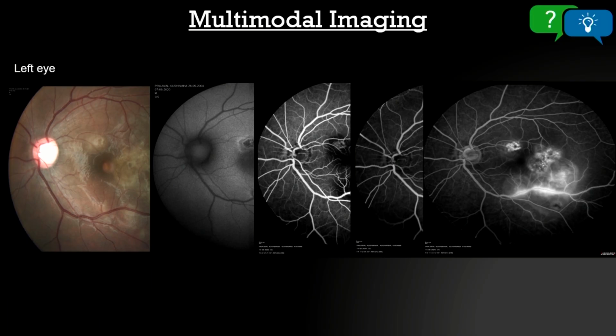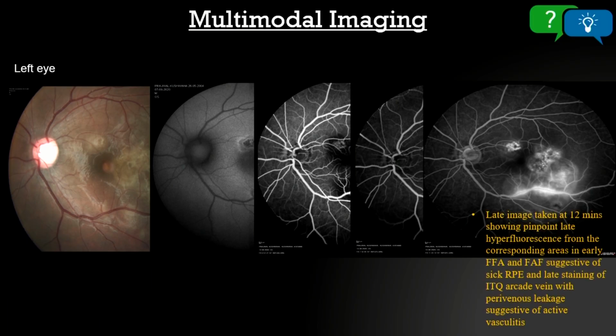Can anybody volunteer? So the late image, taken at 12 minutes, is showing a pinpoint area of hyperfluorescence, which is a late leakage of unspecified source. But that does not come to a definitive conclusion about what kind of etiology we're dealing with. But below that, you can see the vessel wall is clearly stained, which shows perivenous leakage. It suggests active inflammation. But I'll ask Madam to shed more light on such lesions and how to differentiate this on FFA. Madam, can you just...